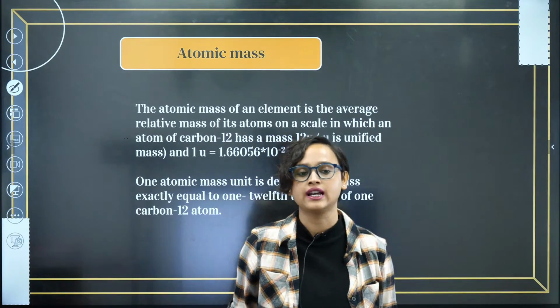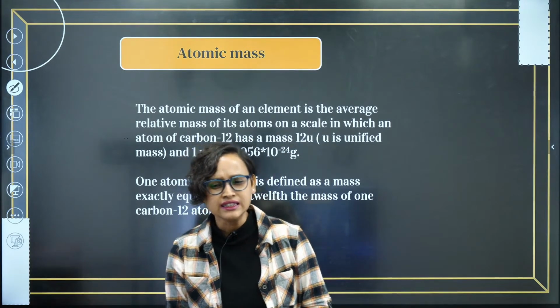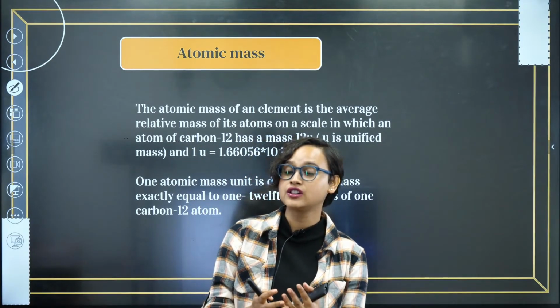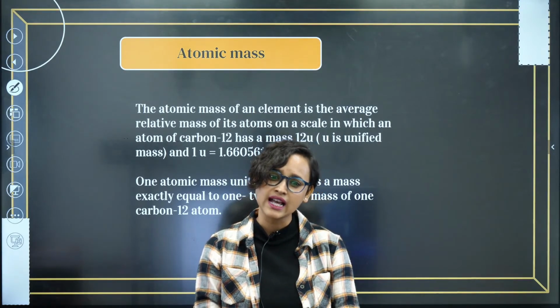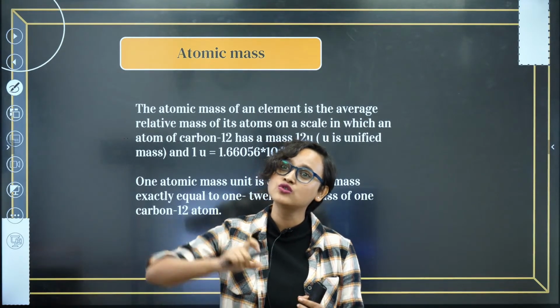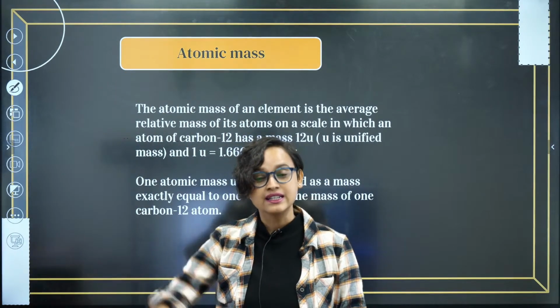Let's talk about atomic mass, guys. Now, when we come to atomic mass, do you think that whatever definition we have about atomic mass is the actual atomic mass, and that's how we used to read about it since history?